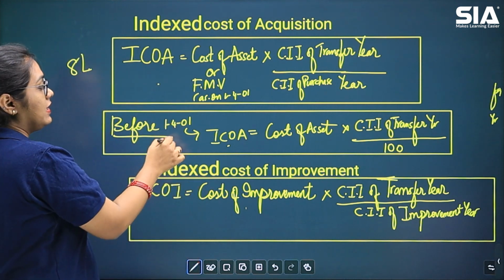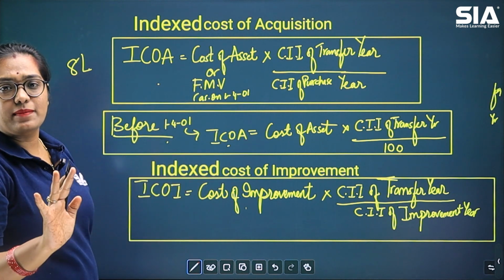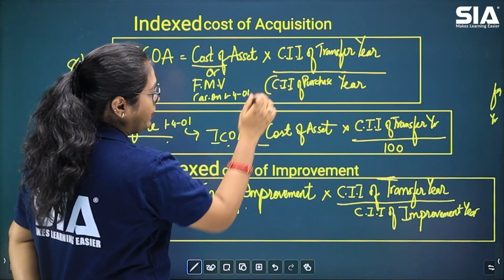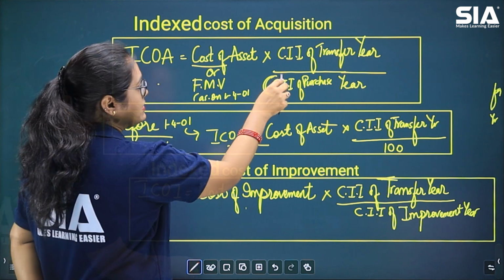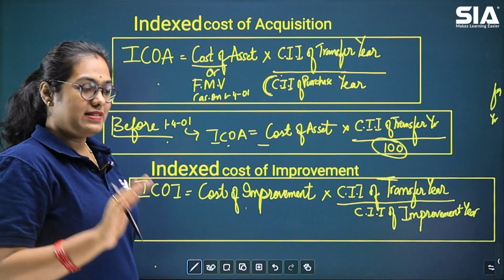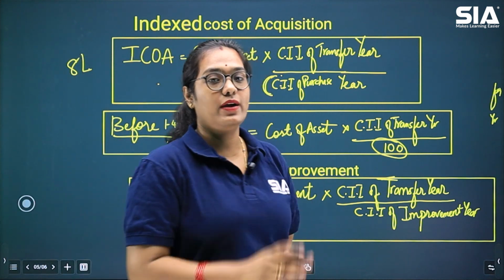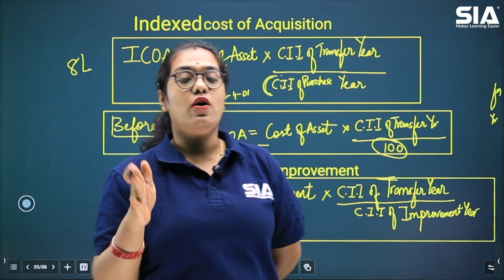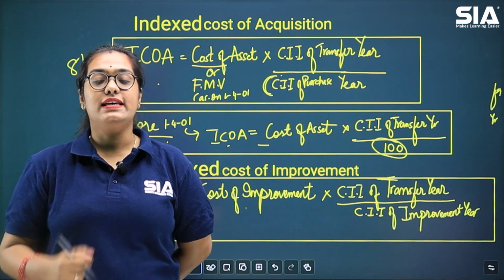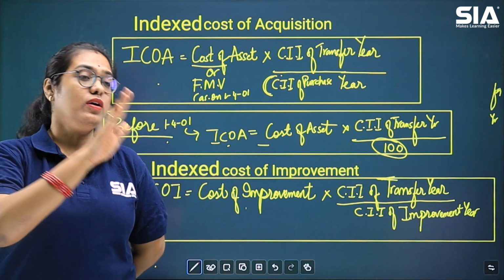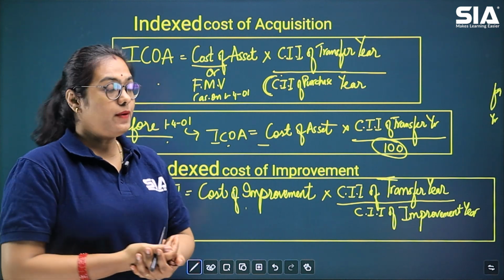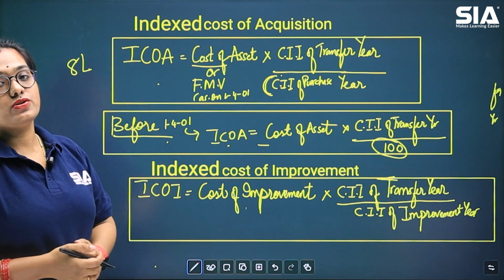Now these are the two things that you have to see. The entire formula is the same, as you can see. It is as it is. The only thing is, instead of CII of purchase year, here you will have the value as 100. Okay. So the formula is the same; let's repeat: index cost of acquisition is equal to cost of the asset into CII of transfer year divided by CII of purchase year. If it is before 1st April 2001, then instead of purchase year, it will be 100. Okay. So this is the formula for index cost of acquisition.